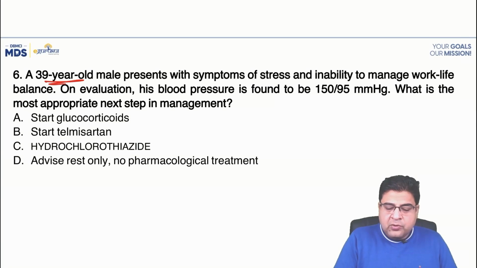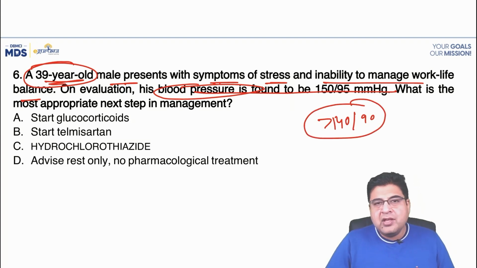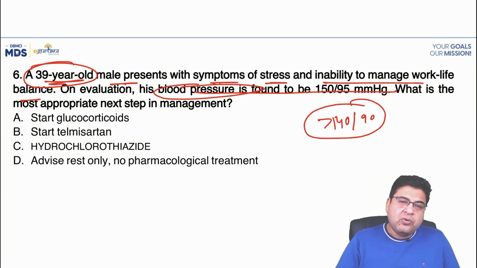A 39-year-old male presented with symptoms of stress and inability to manage work-life balance. Blood pressure is very high. So it's a young patient, and the blood pressure is very high. Which medicine is given? Whenever the BP is more than 140/90, we have to treat the patient. This patient's BP is very high, and also he is a young patient. So young patients may have high BP.